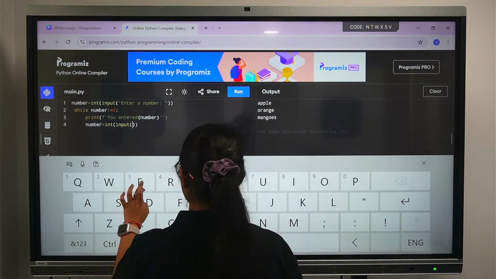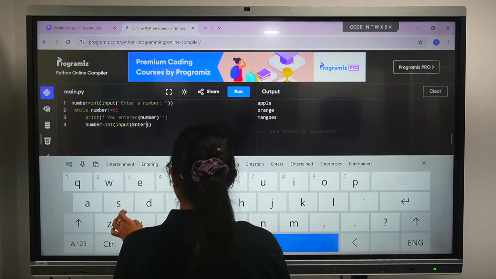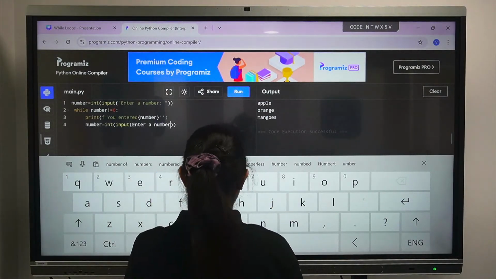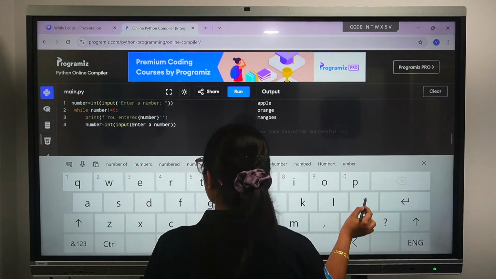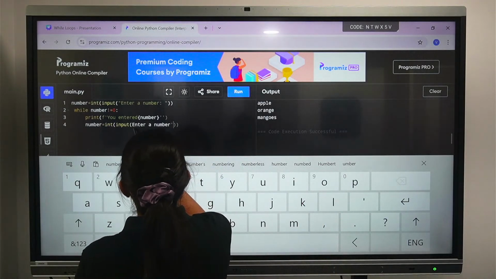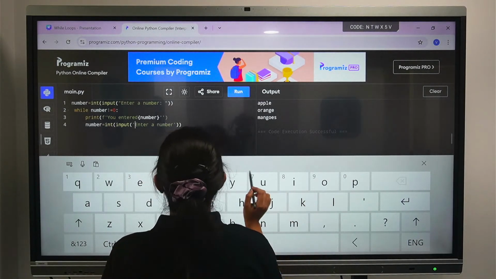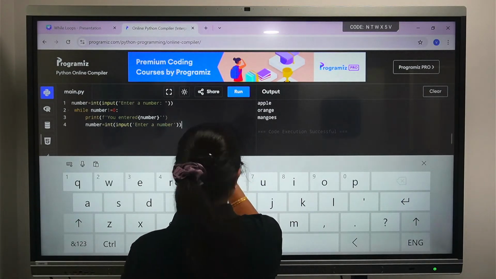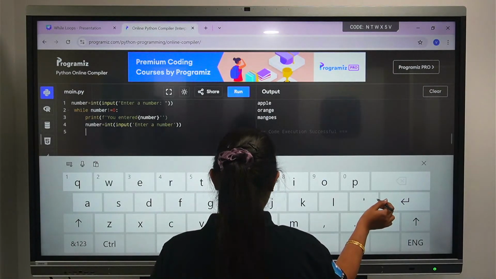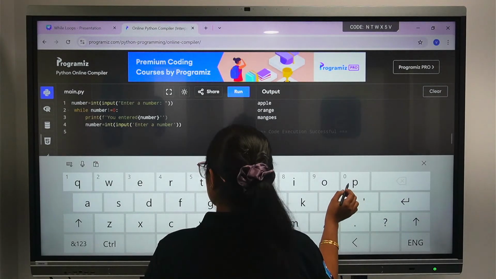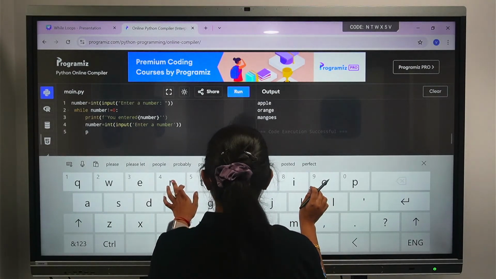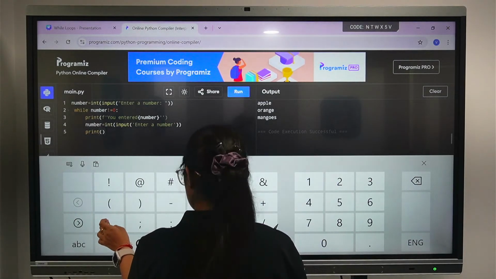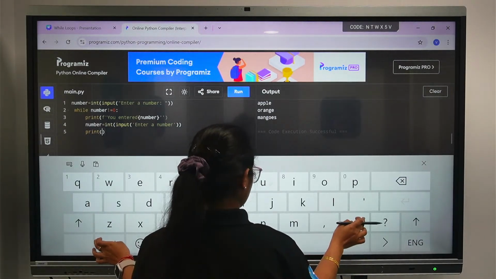We're going to ask for another number. It should be there inside. Enter a number, and then in the end we're going to print the end message.